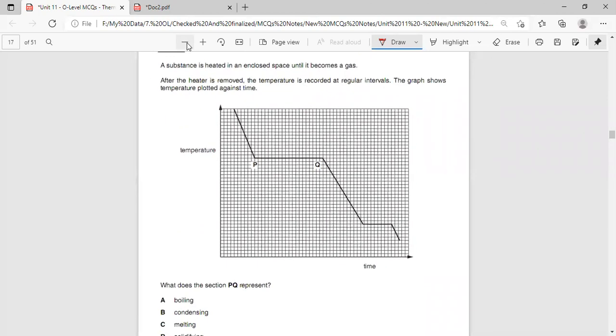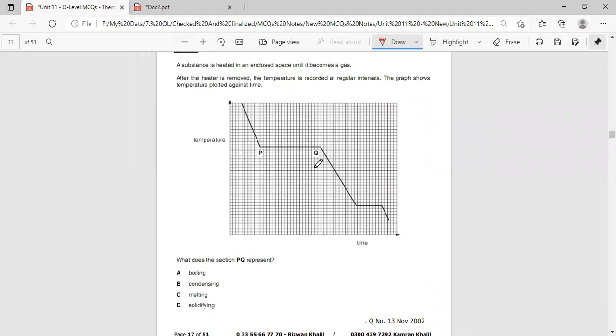Okay, let me minimize this so that you can see this MCQ properly. A substance is heated in an enclosed space until it becomes gas. After the heater is removed, the temperature is recorded at regular intervals. The graph shows temperature plotted against time. So this is the cooling curve, since temperature decreases. What does the section PQ represent? A straight line is there. So how many states of matter will be there? Two states of matter will be there.